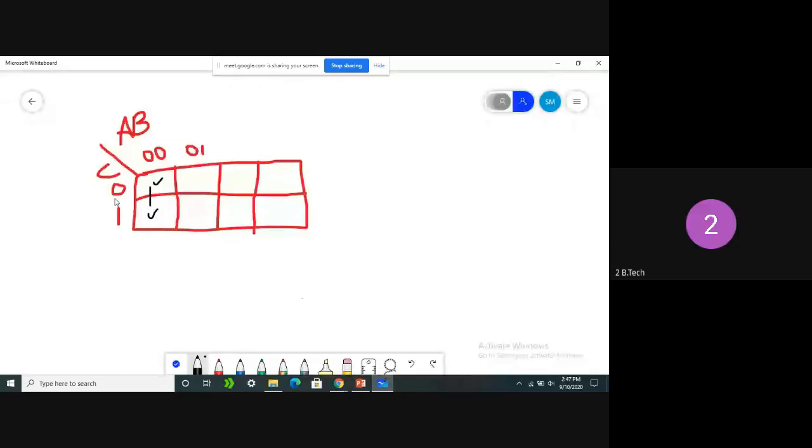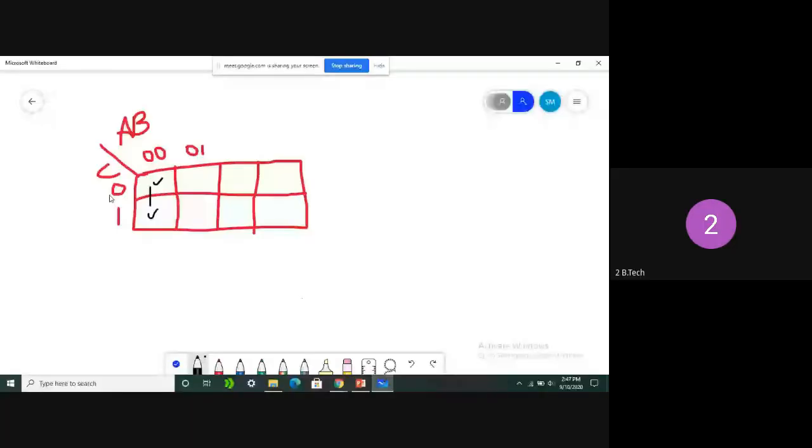So here C is 0 and in the next cell C is 1. So how many positions are changing here? Only one change occurred. C is 0 in the first cell, and in the next cell C is 1. So no problem. If you are taking the value of cells, only a single position is going to change. So that is C.